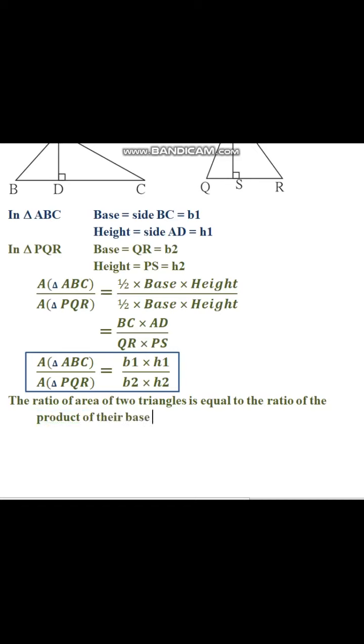Their ratio will be equal to the ratio of their areas. Let me complete my statement: the ratio of areas of two triangles is equal to the ratio of the product of their bases and their corresponding heights.